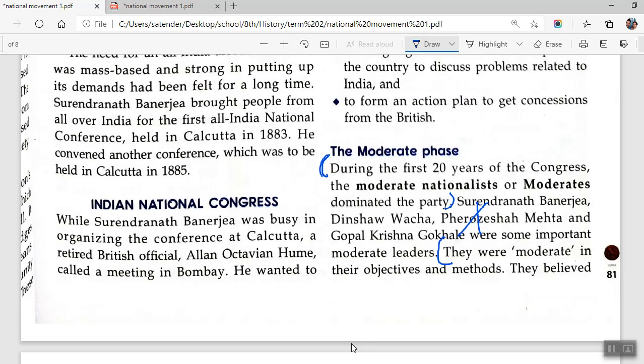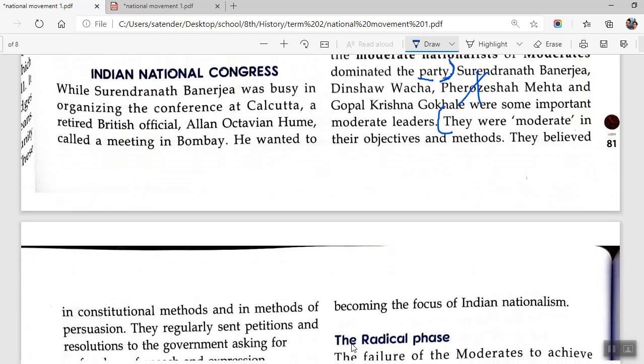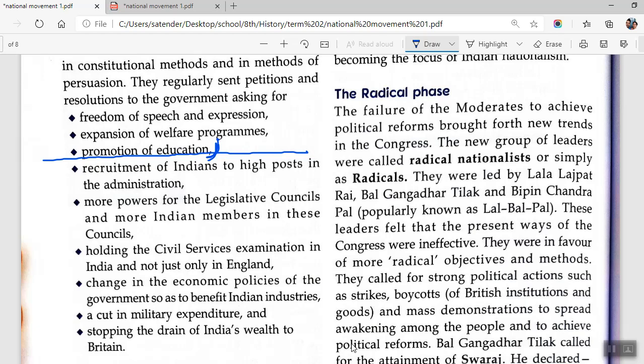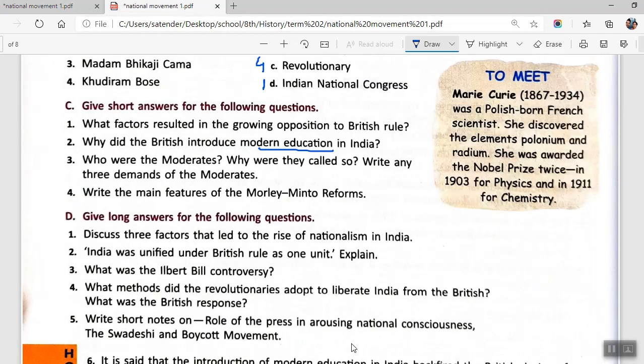But for the sake of this, we will be writing the first two lines. First, you will be writing these three lines till party. Then you will start from here. They were moderates in their objectives and methods, and in constitutional, and till this promotion of education. It will also include three demands which were put forth by the moderate leaders.